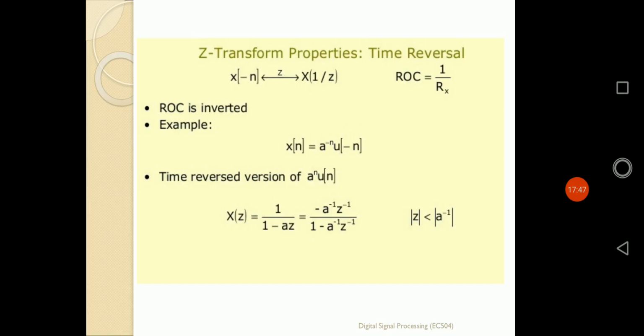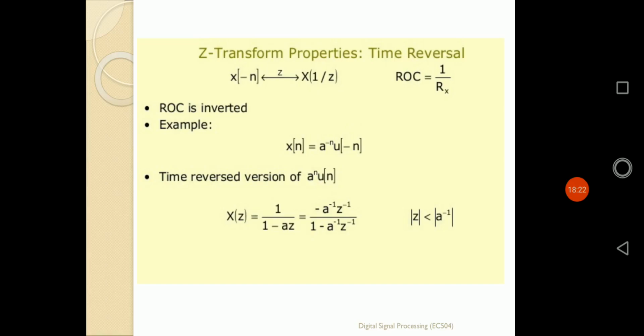If a sequence x[n] is there, whose z transformation is defined by X(z), now if I apply the time reversal property to x[n] as x[-n], its z transformation is defined by X(z inverse). Application of the time reversal on n, that becomes minus n, becomes z inverse. So as z becomes inverse, that means 1 by z, certainly the ROC is also defined by the reciprocal of the original ROC. That means the ROC is simply defined as 1 by Rx.